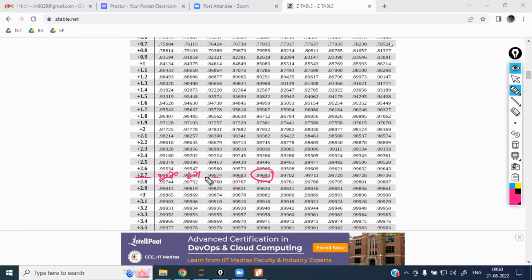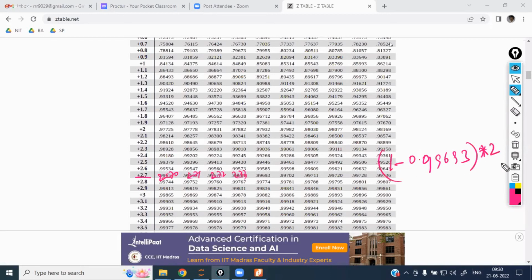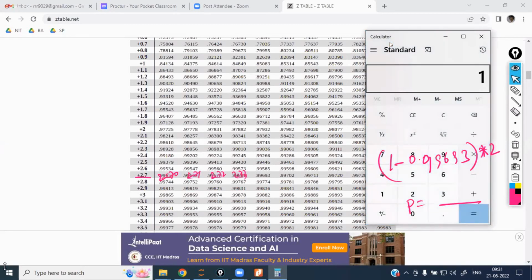2.70, 2.71, 2.72, 2.73 and 2.74. So for 2.74 the value is 0.99693. Since it is a two-tailed test, I am going to do 1 minus of this, times 2, and calculate the p-value. Based on the p-value, I am going to accept or reject the hypothesis. So for the p-value, I am going to open the calculator: 1 minus 0.99693. Once you get this value, multiply by 2.